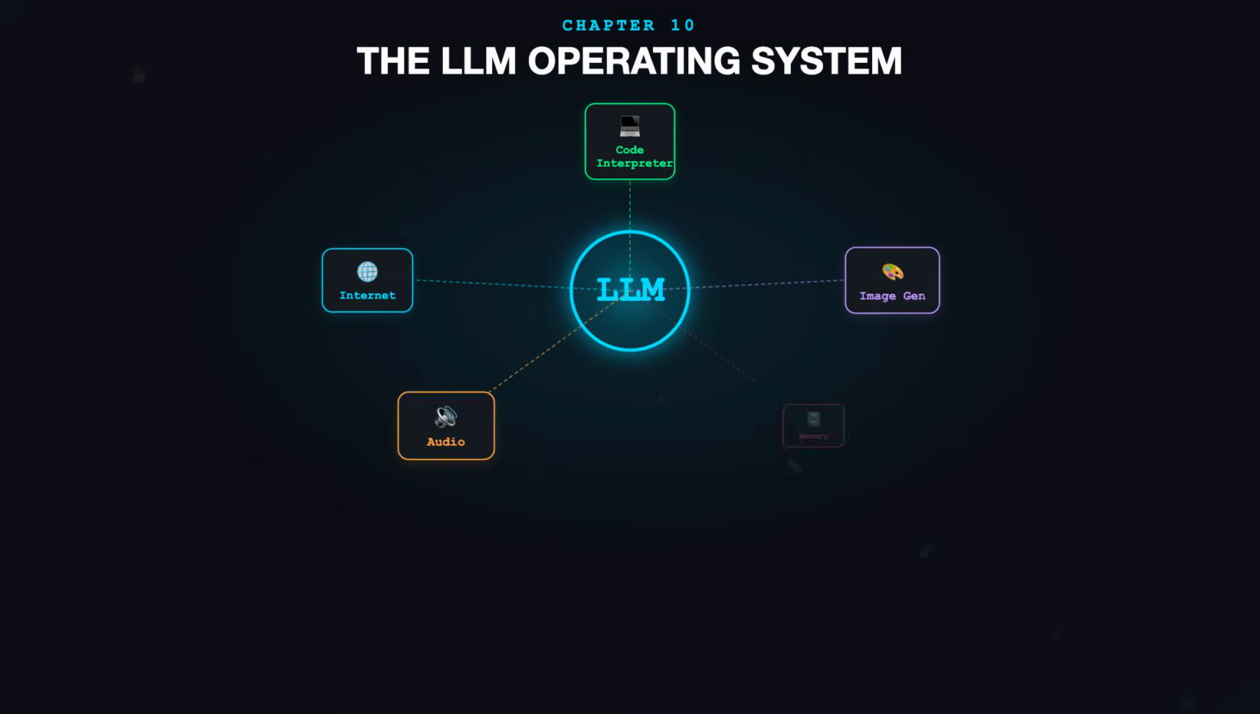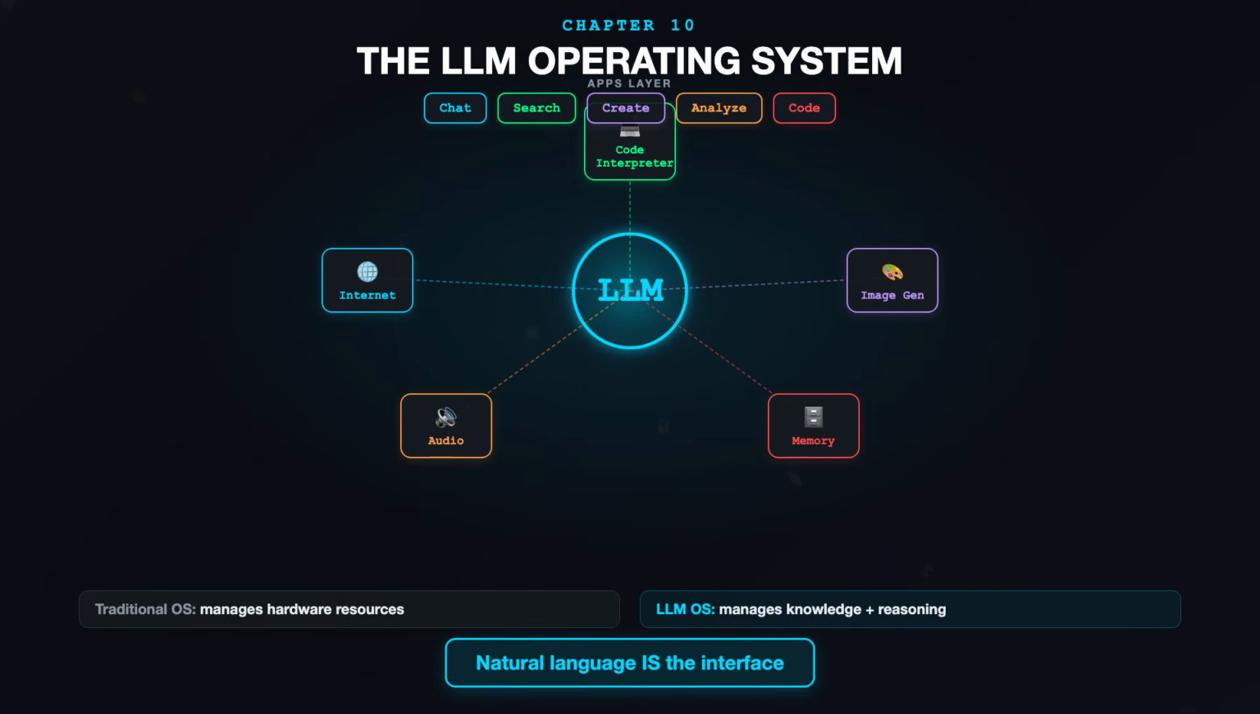This is Karpathy's most famous idea from the talk, the LLM operating system. He draws an analogy between language models and traditional operating systems. An operating system manages resources: memory, disk, peripherals, networks. It provides a standard interface for applications. It handles security and permissions. Karpathy argues that large language models are becoming the new operating system.